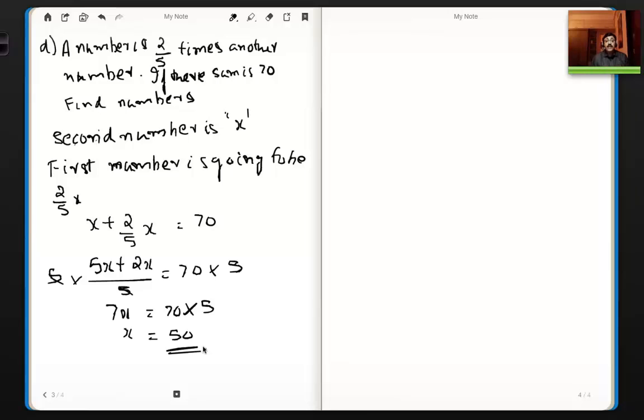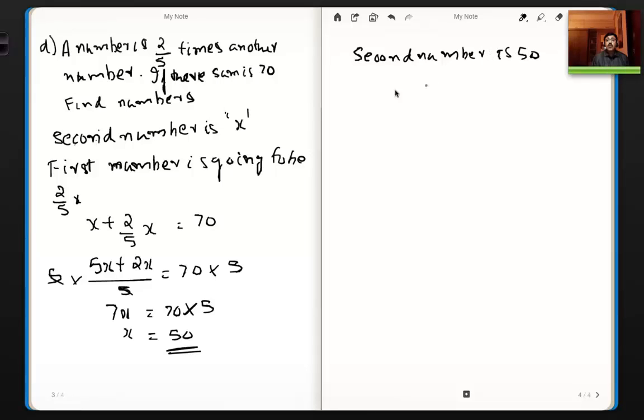Right? So I've got x. Now x is what? x is the second number. So the second number is 50. What's the first number? The first number is equal to 2 by 5 of 50, which is 20. So I've got both the numbers: the second number is 50 and the first number is 20. Right? So that is basically what the problem is.